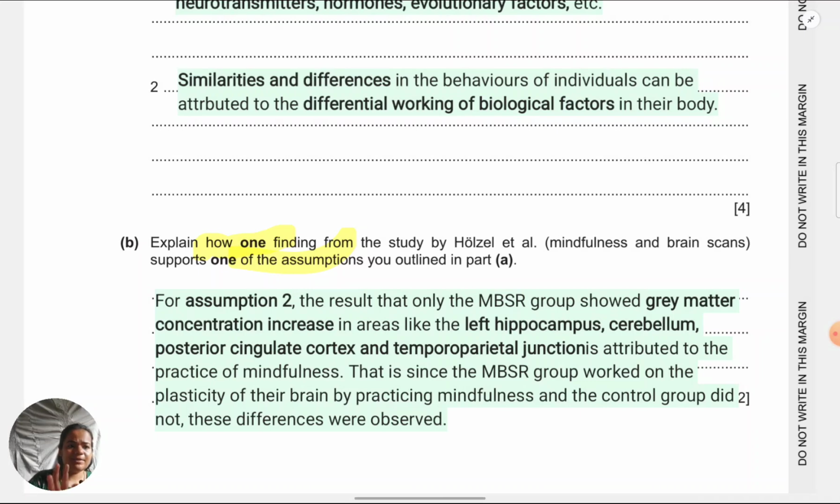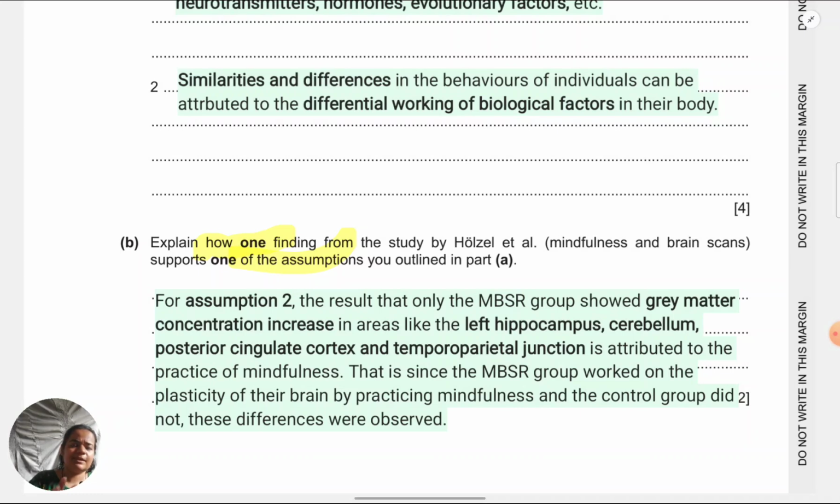So, how I have explicitly linked to the assumptions is by saying that this is the assumption because it's about individual differences and similarities. Explicitly, I've mentioned that these are the two groups, these are the differences which they are showing, and it's because of this biological factor, making use of the plasticity or not.